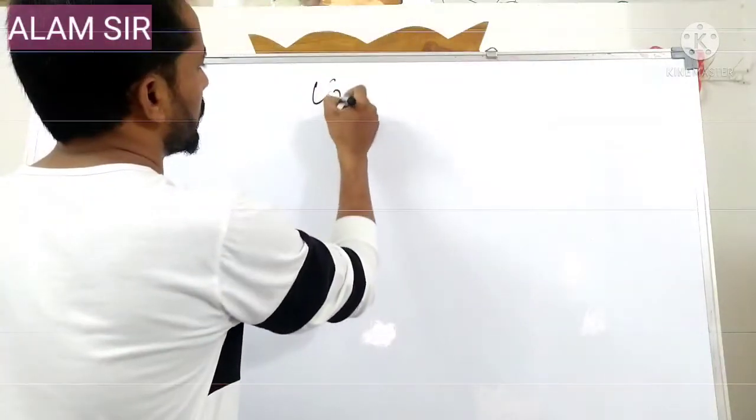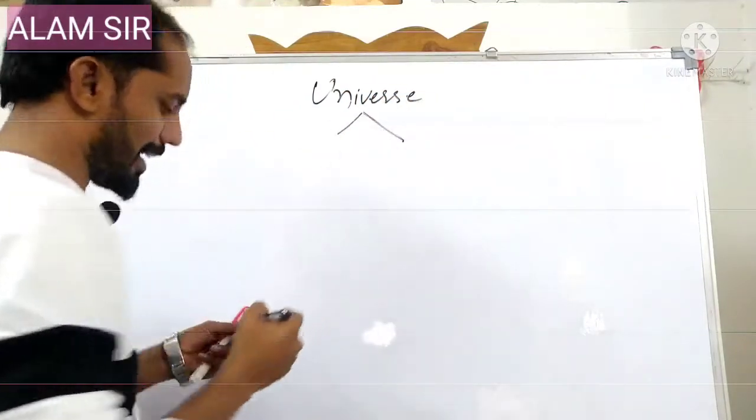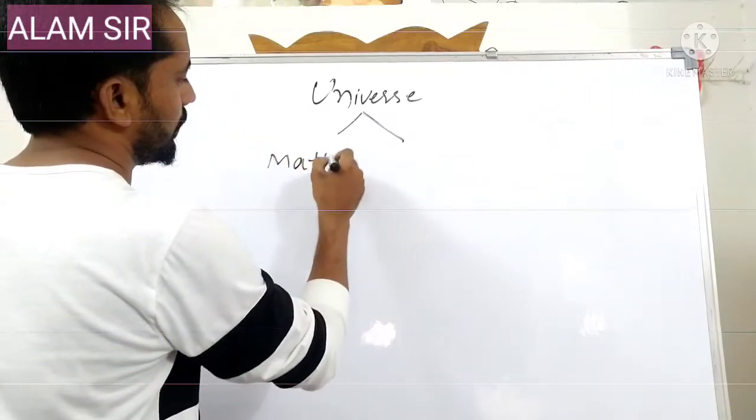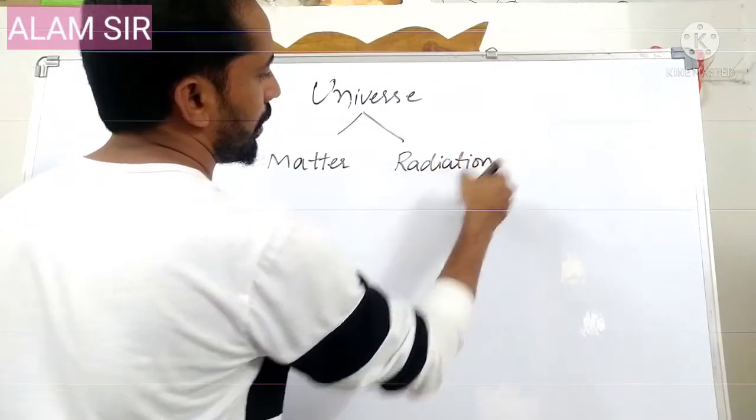So first of all, the universe. The universe is classified into two categories: one is matter, the second one is radiation.